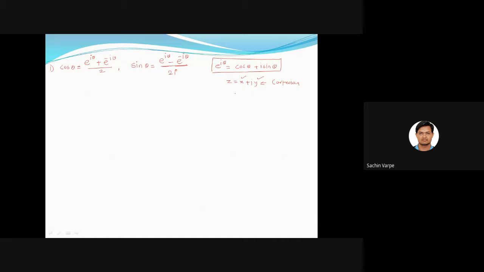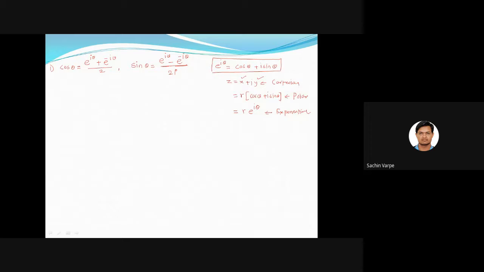The second one is the polar form, r into cos theta plus i sine theta. The third representation is r into e to the power i theta, and that is called the exponential form.